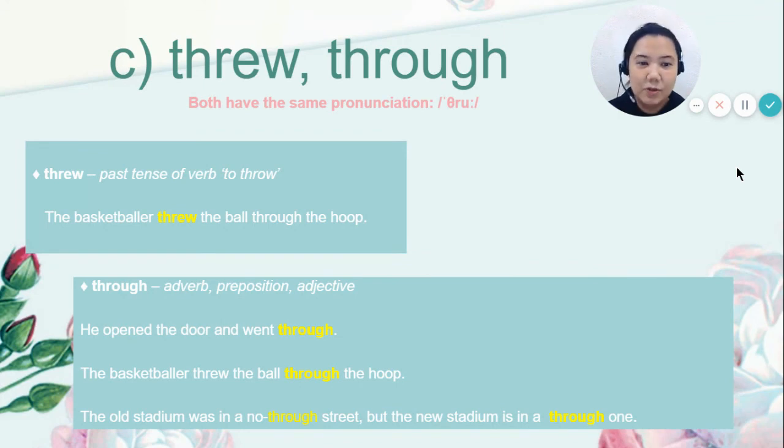But through can be an adverb, it can be a preposition, or it can be an adjective. Example, he opened the door and went through. The basketball player threw the ball through the hoop. The old stadium was in a no-through street, but the new stadium is in a through street, or a through one. So that means that you can go through the street.